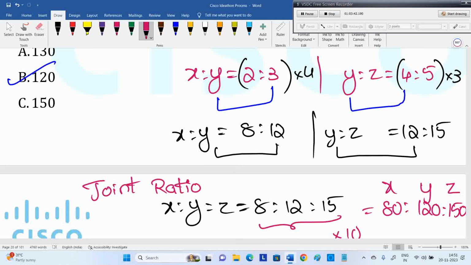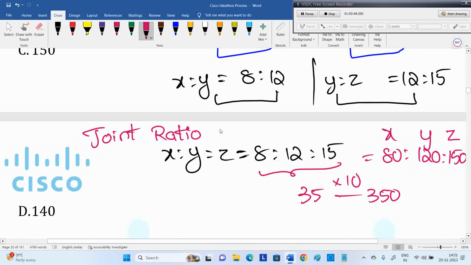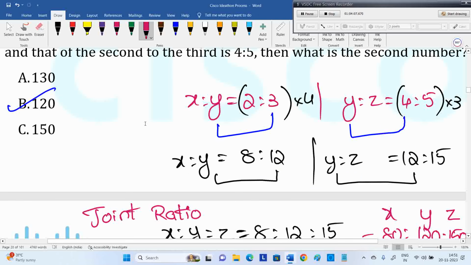Sir, how into 10? I hope you understand why we multiplied by 10. You can expand it: X equal to 8k, Y equal to 12k, Z equal to 15k. Adding all, 35k, and they gave us 350, so k is 10, and we multiply by 10. It is a waste of time. You need to reduce as many steps as possible, and do it in fewer steps. That's why we gave the simple logic already: the answer should be divided by 3 and 4, and only one option is satisfied.